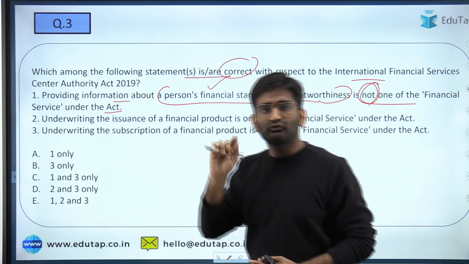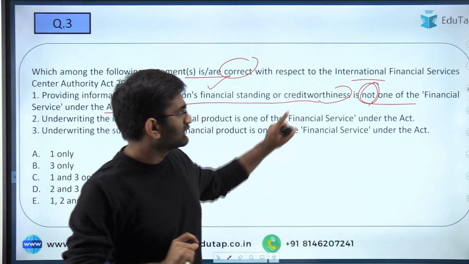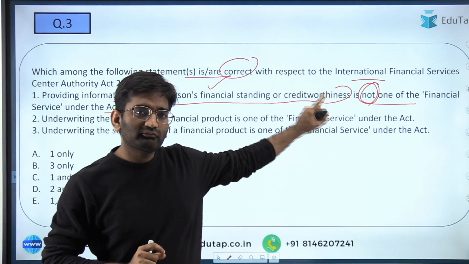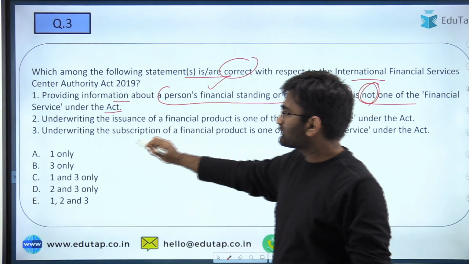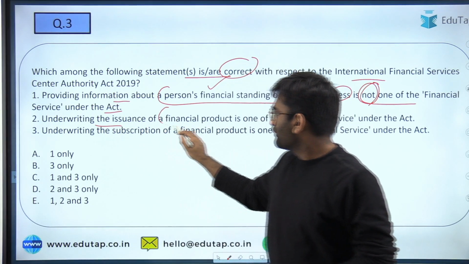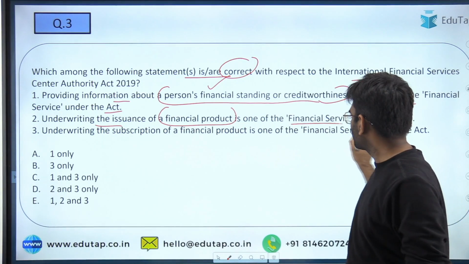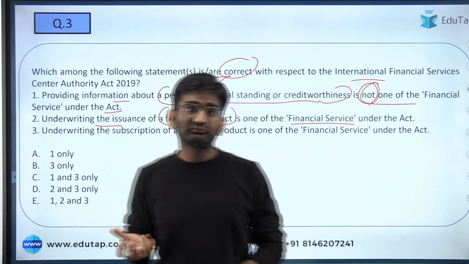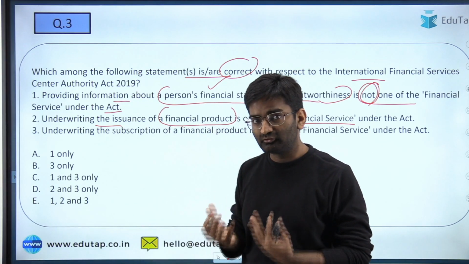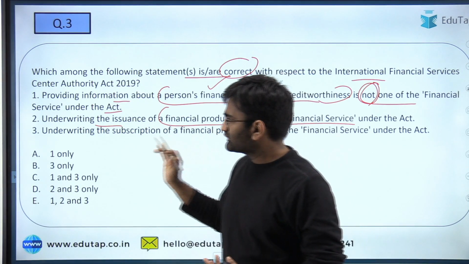The term to be noted is "not". It is not one of the financial services that is given. Let us have a look at the second statement. Underwriting the issuance of a financial product is one of the financial services under the Act. Okay, underwriting the issuance of a product is something that is included in the definition of financial service.